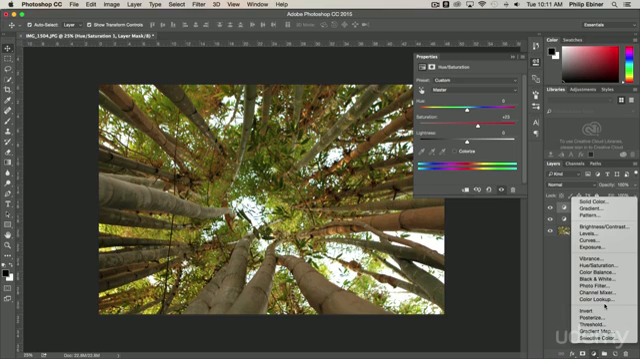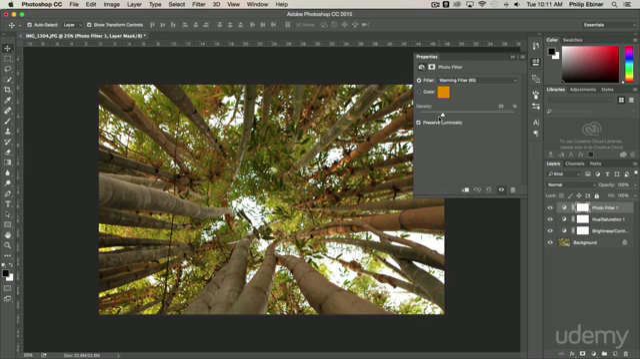Let's add a photo filter. So let's make it a bit warmer. Super warm, just for the purpose of seeing how it works. And now I can turn some of these on and off to see what it looked like before. I can go back and edit these.